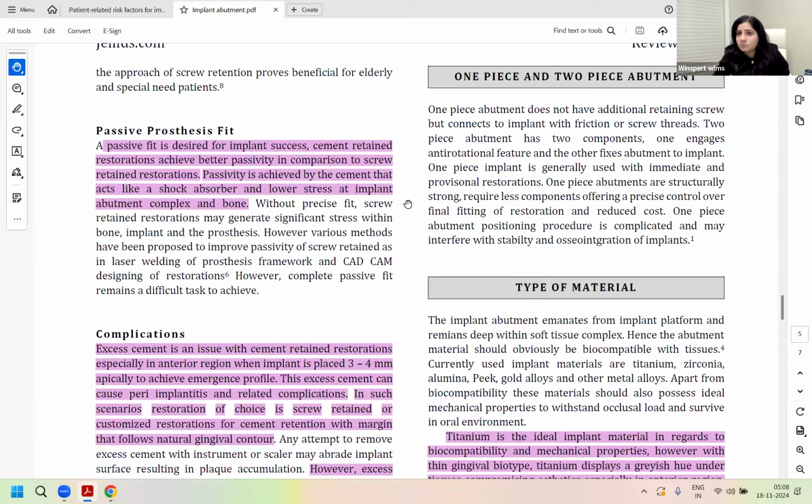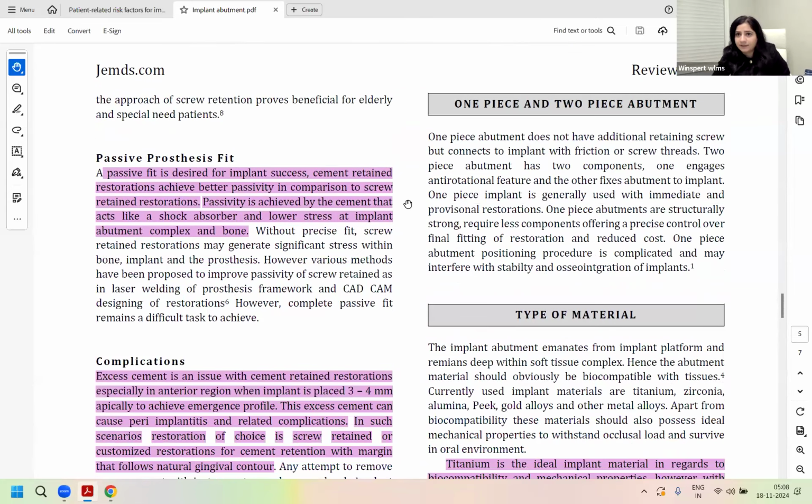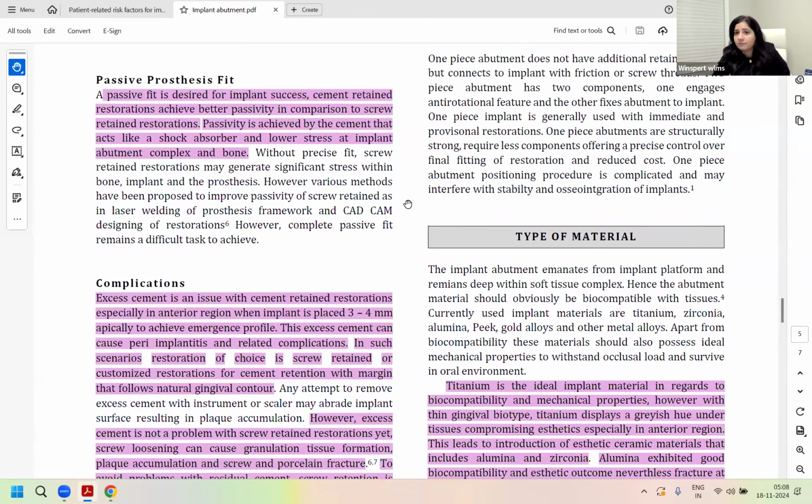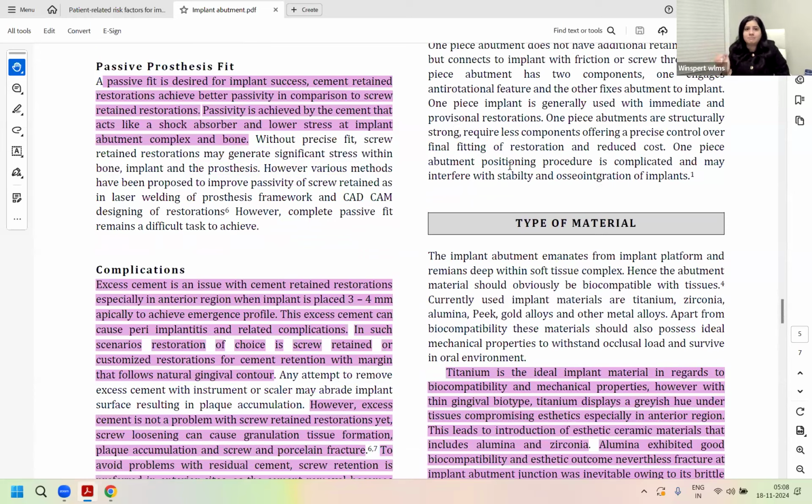Retrievability is easier. The cemented one ultimately has to be sacrificed, right? If final cementation has been done and any complication happens, the only way to retrieve it is by sacrificing the bridge, cutting it off. After cementing with resin cement or GIC, retrievability is difficult, but it is easier with screw retained ones because you only have to loosen the screws.